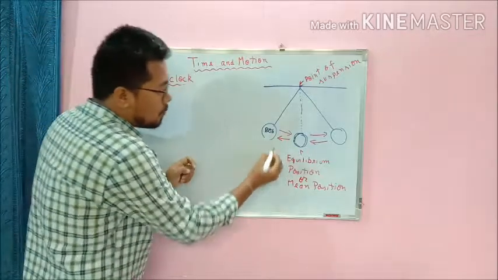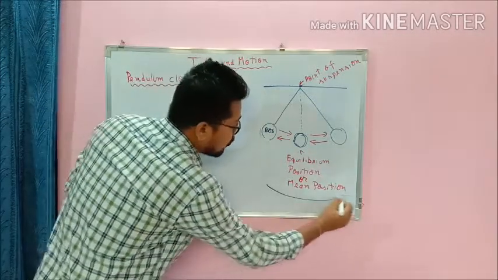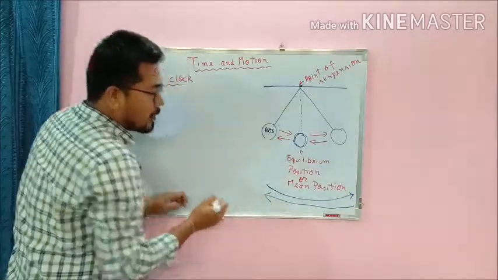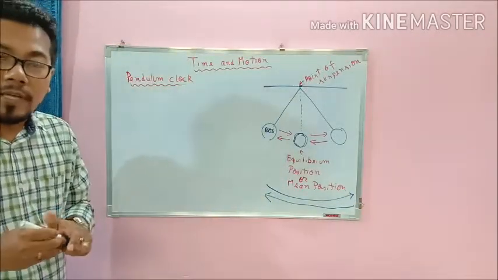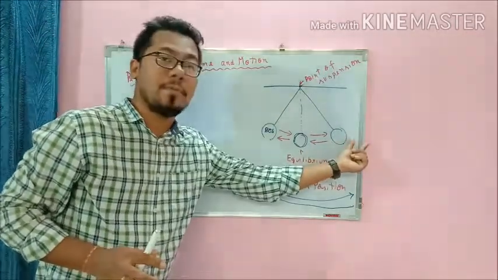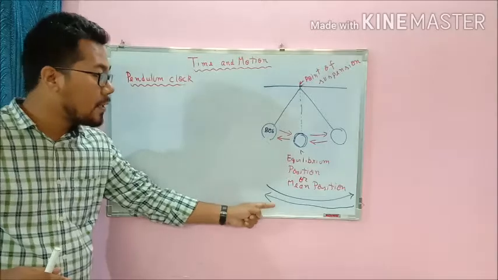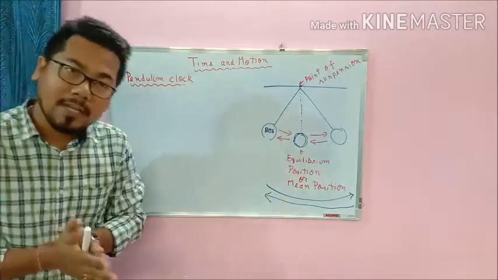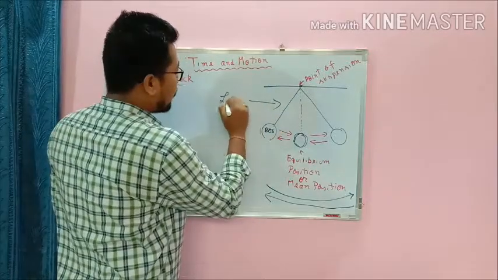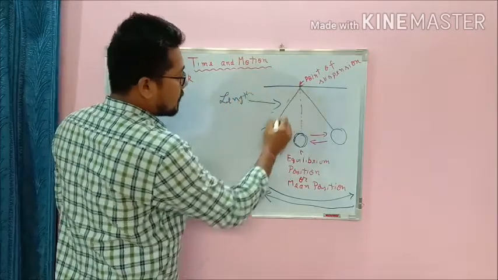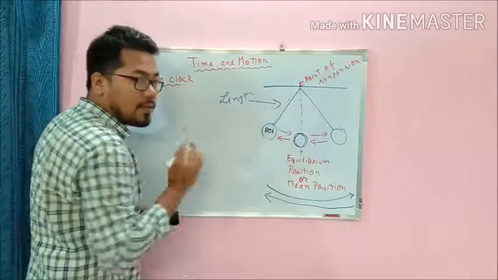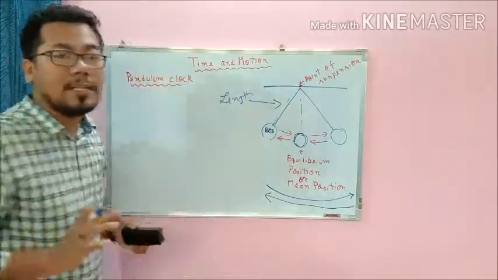The movement of this bob from this point to the end point and again coming back to this point is known as the time period. The movement of this bob from one extreme point to the next extreme point and again coming back to this point is known as what? Time period. The time period of this pendulum usually depends on the length of the thread. It doesn't depend on the mass, it depends on the length of the thread.